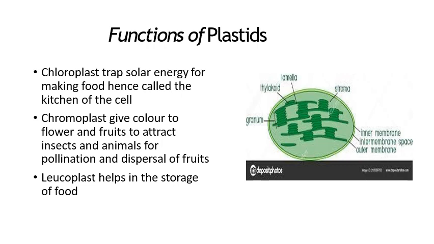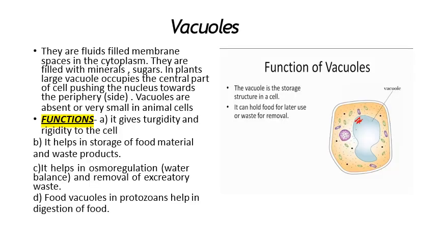Now leucoplast, I told you, is a colorless plastid and it helps in the storage of food. Again, pay attention to the diagram of plastid, that is chloroplast, which is a double membraned structure. The green part which you can see in the diagram, these are the chloroplasts where photosynthesis takes place, which is important. Now we have another structure called vacuole.